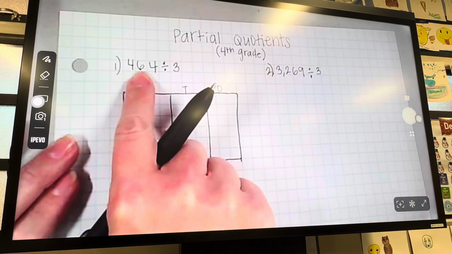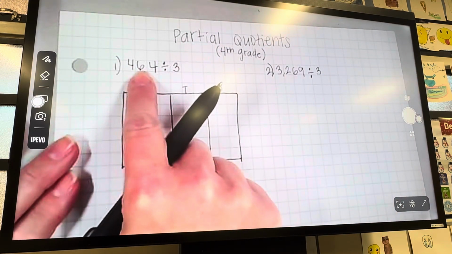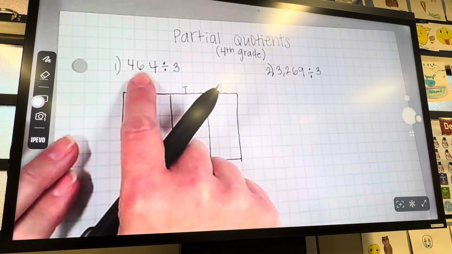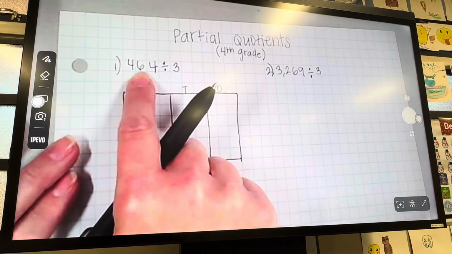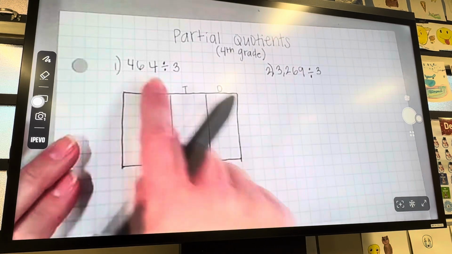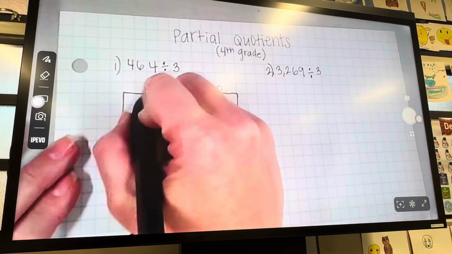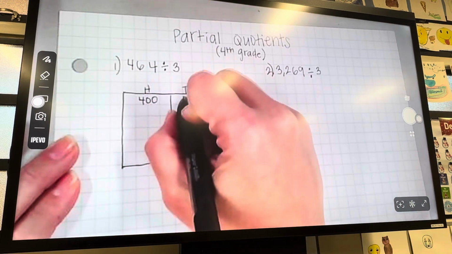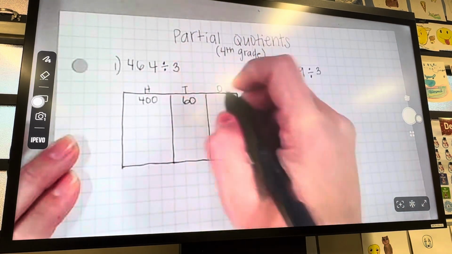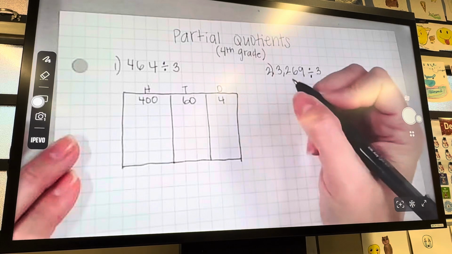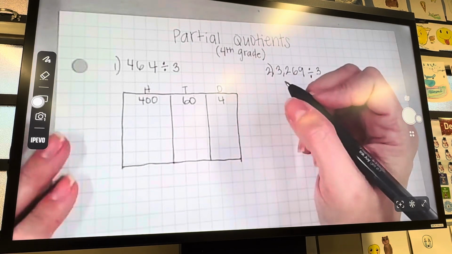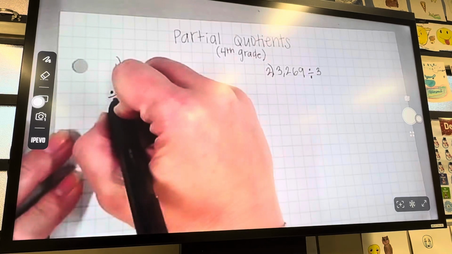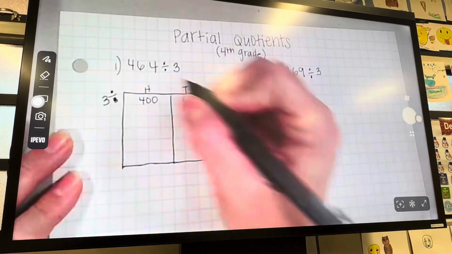What we're going to do now is, just like we did partial products with multiplication, we need to separate this number into its place value. So we have hundreds, we have 400, tens, we have 60, ones, we have 4. So we're decomposing the number 464 into the place value chart. What we're doing is we are dividing by 3, so we're going to put dividing by 3 over here.